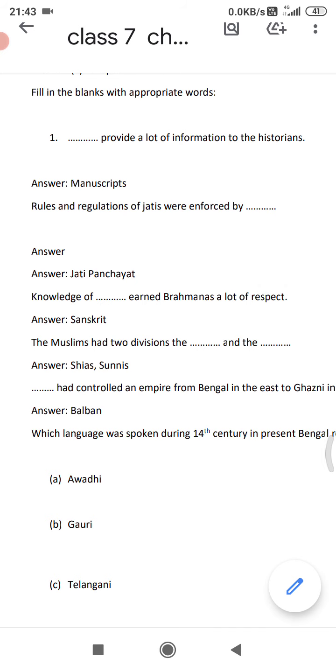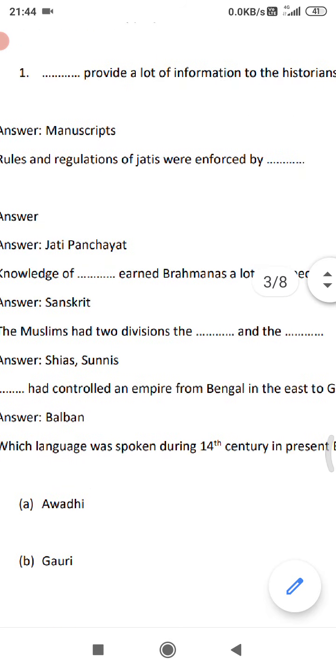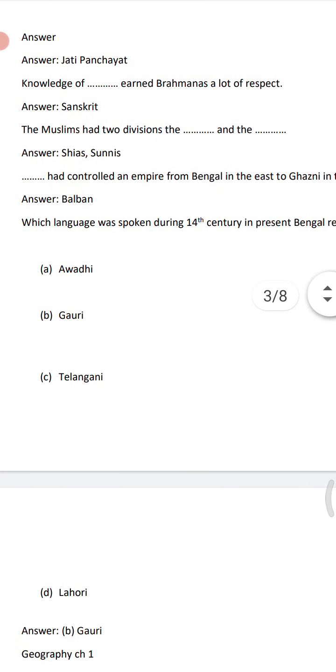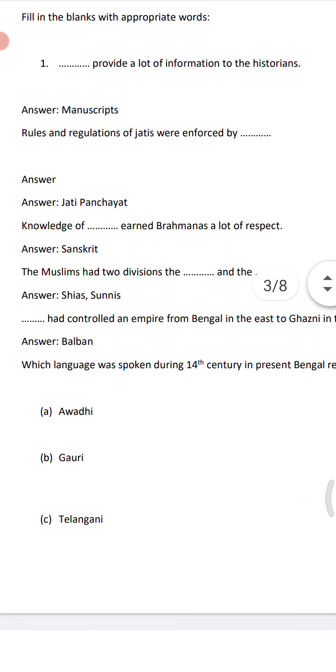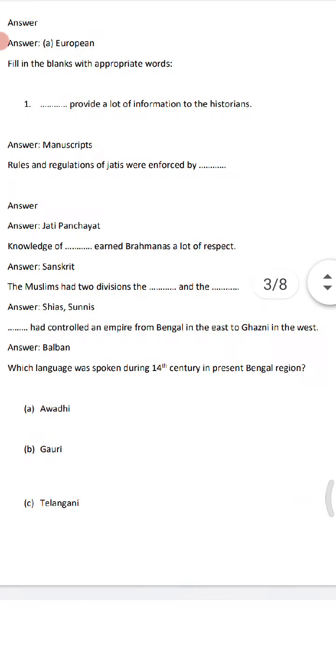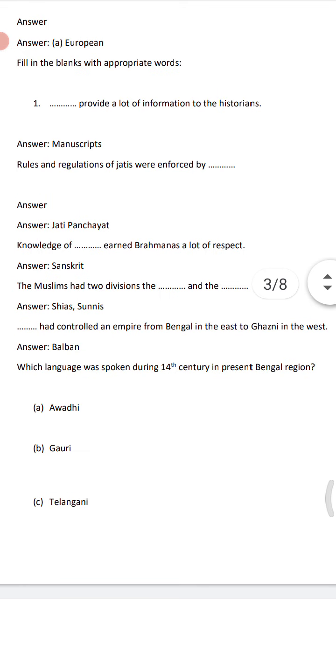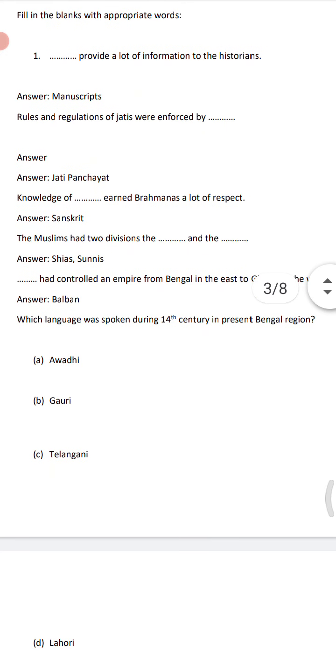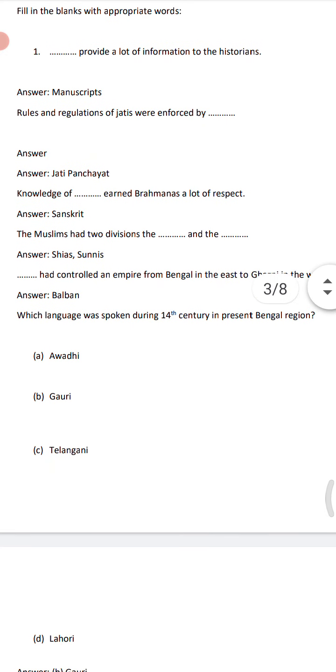Rules and regulations of jatis were enforced by, yes, by jati panchayats. We have discussed in the chapter that the jatis had to follow the rules and regulations enforced by their jati panchayats, and these jatis also followed the rules of the gram panchayat or the village panchayat. Next, knowledge of dash earned brahmanas a lot of respect. Yes, the knowledge of Sanskrit language. So Sanskrit is the correct answer.